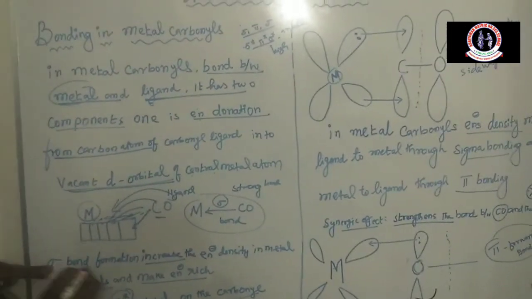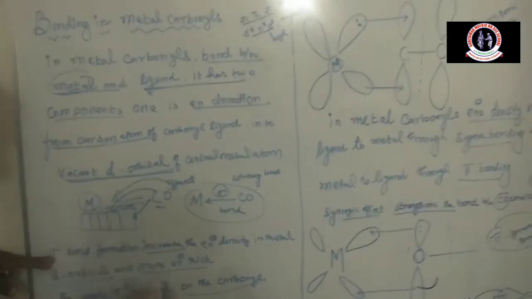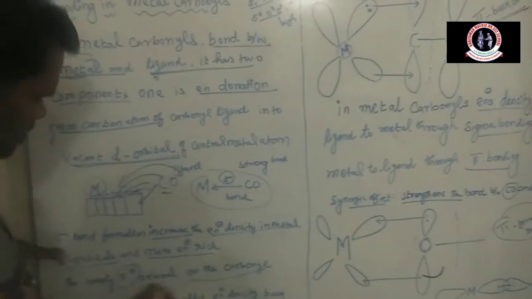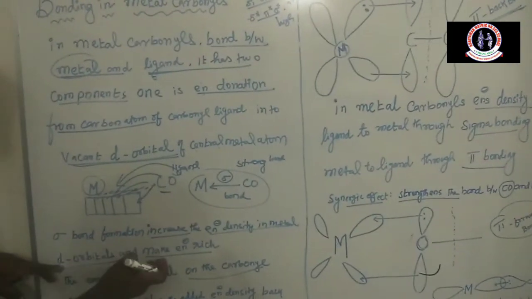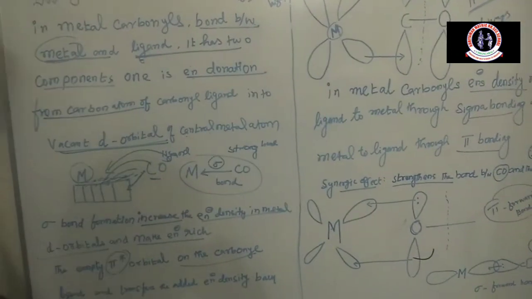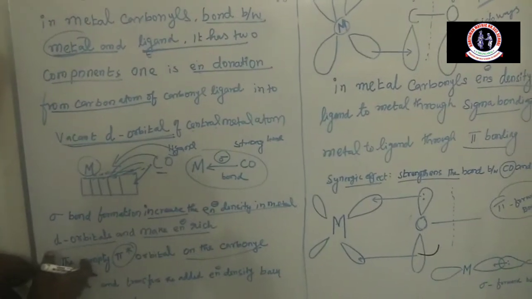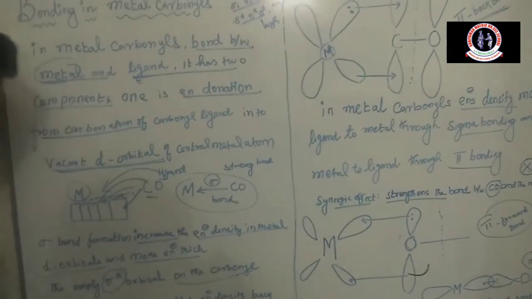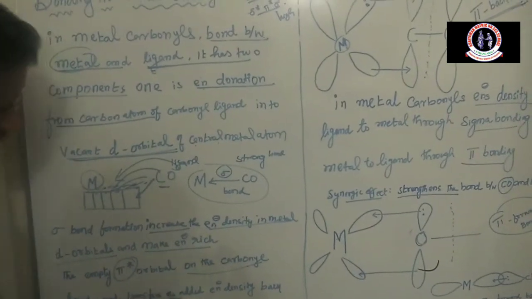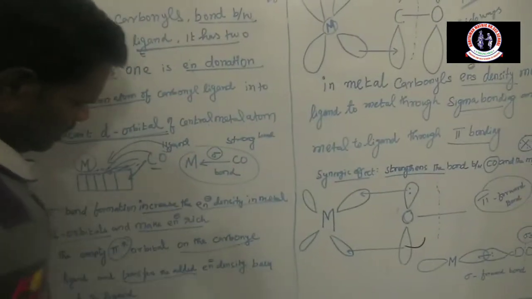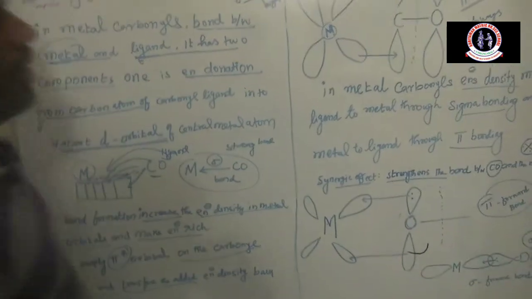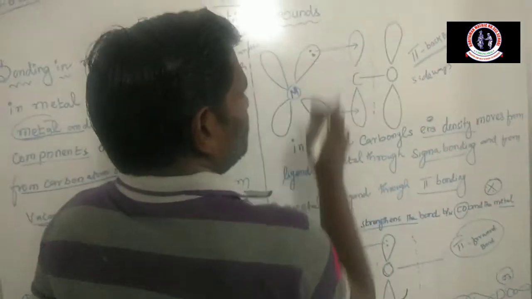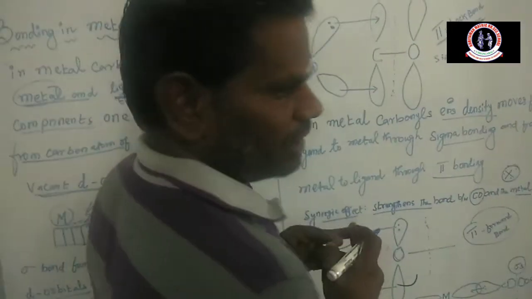Okay, whenever the sigma bond forms, the electron density of the d orbital makes the metal electron rich. Then the empty pi star orbitals on the carbonyl ligand accept the transfer of electron density back. This is the ligand, and the bond formation is between the ligand and the central metal atom.